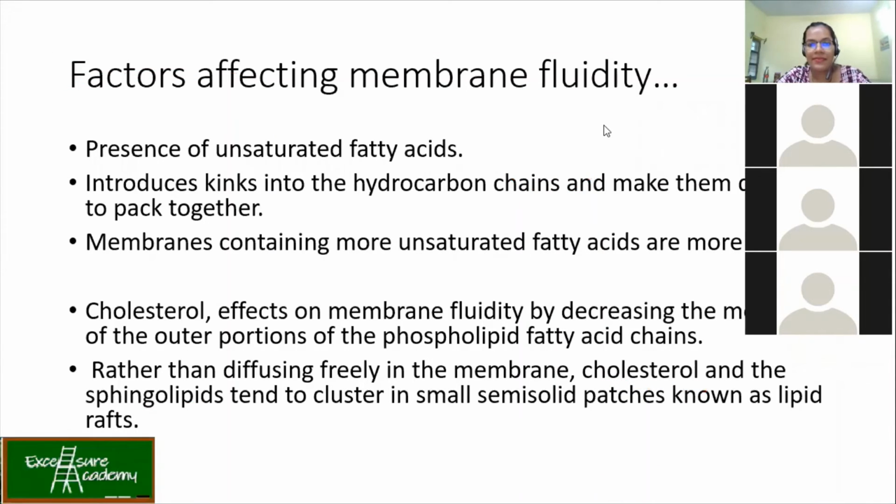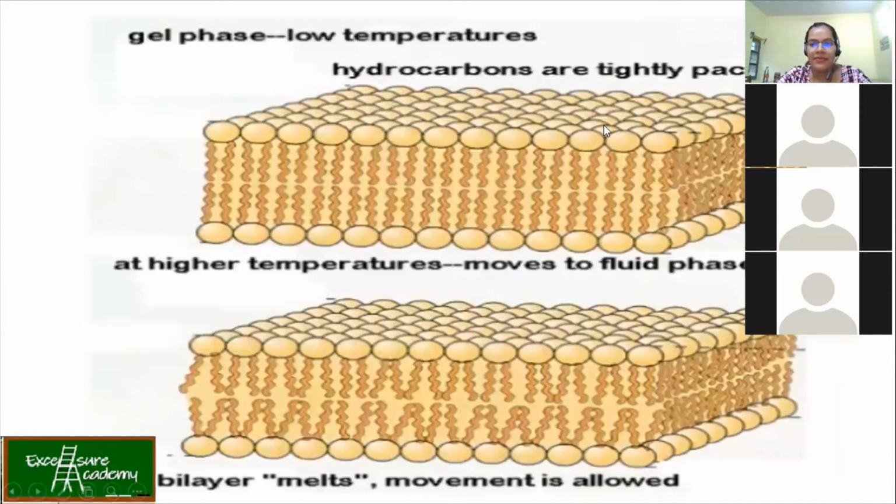Yes, tell me. See, this is the picture which actually talks about the question which I have asked just now. So I repeat my question. If a cell is grown at 37 degrees Celsius and after some time you have transferred it to a lower temperature, let us say 20 degrees Celsius, what will happen to the lipid composition of the cell membrane? Look at the picture and tell me the answer.